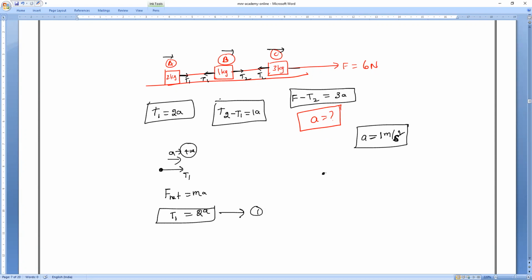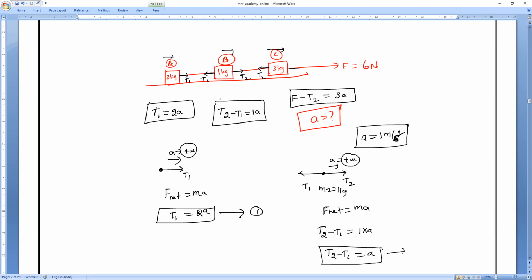Draw the free body diagram of the second body. This is T2 and this is T1, and acceleration is in the positive direction. The mass M2 is 1 kg. So F net equals MA. F net means T2 minus T1 is equal to 1 into A. So T2 minus T1 is equal to A. This is the second equation. Is it okay, guys?